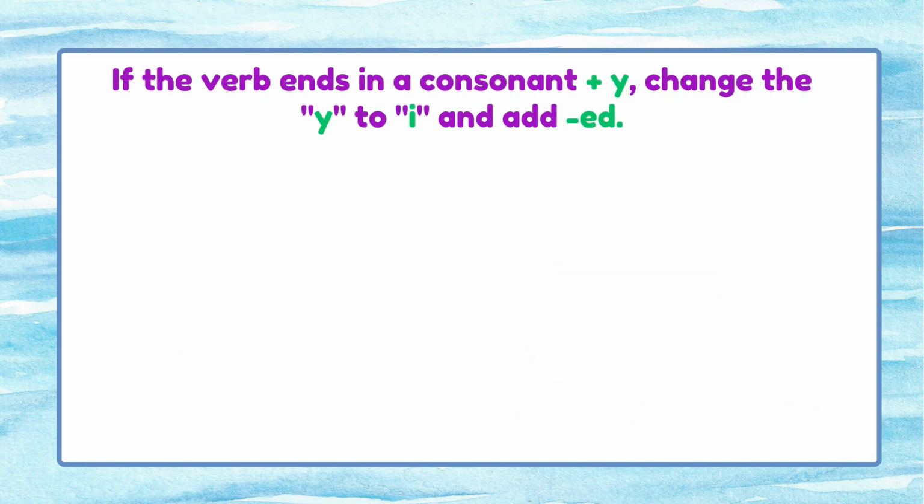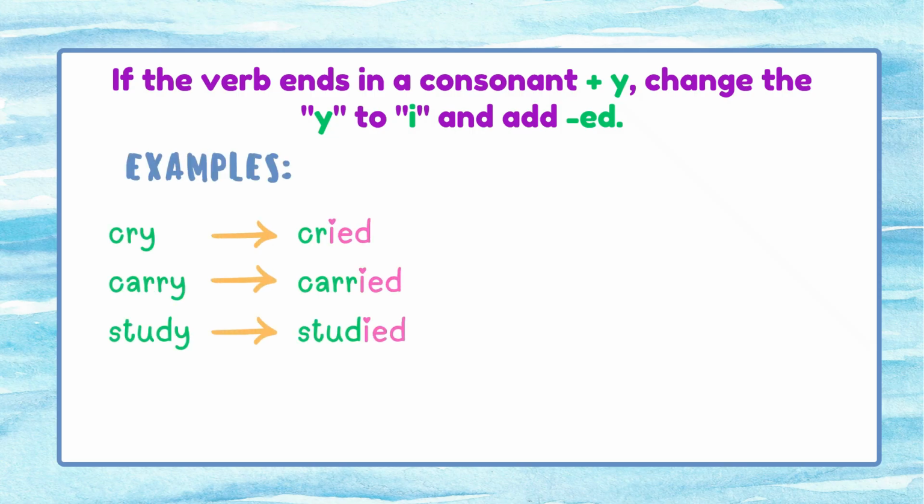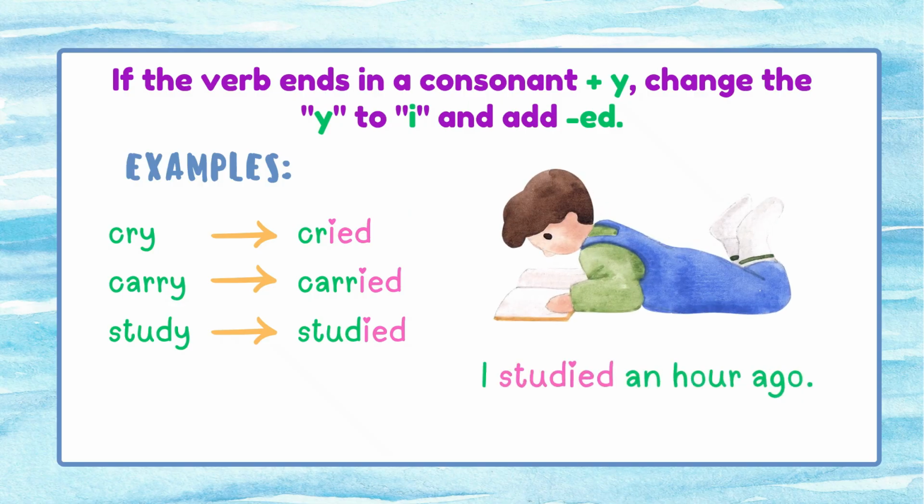If the verb ends in a consonant plus y, change y into i and add ed. For example, cry, cried. We remove y, add i and ed, so it becomes cried. Carry, change y into i and add ed. Carried. Study, replace y with i and add ed. So it becomes studied. I studied an hour ago.